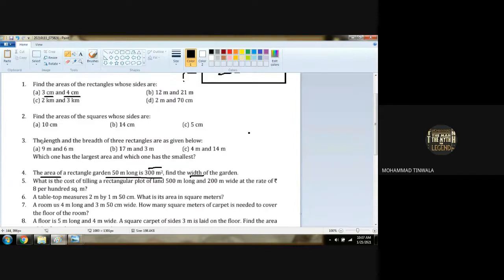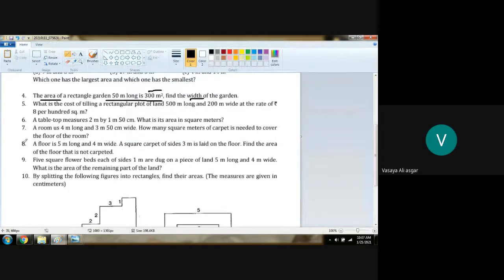Question number 5. Who will read this? Sir, can I? Ilma, please go ahead. What is the cost of tiling a rectangular plot of land 500 meter long and 200 meter wide at the rate of rupees 8 per 100 square meter. 8 per 100 square meter.